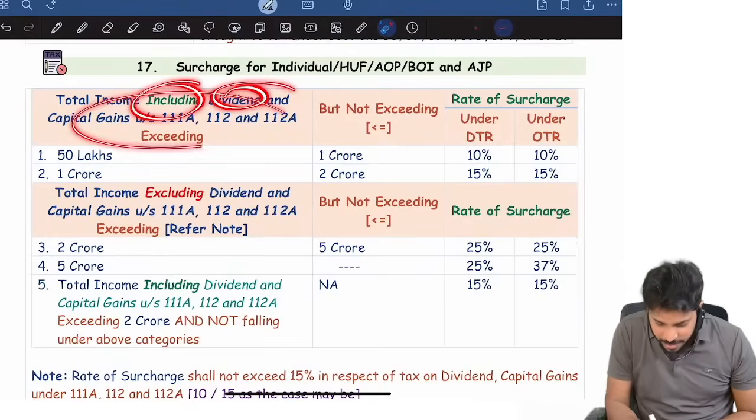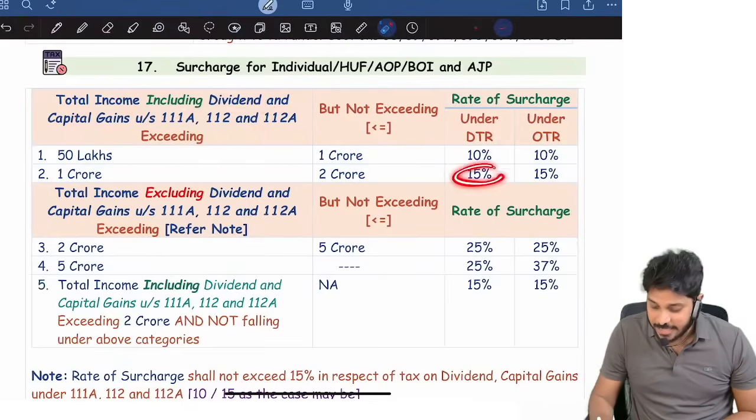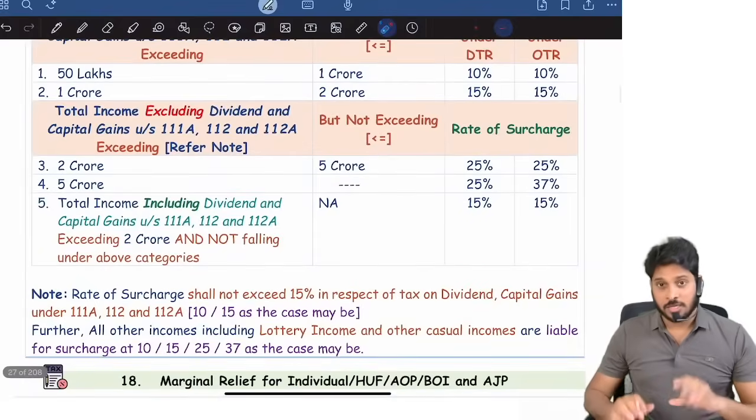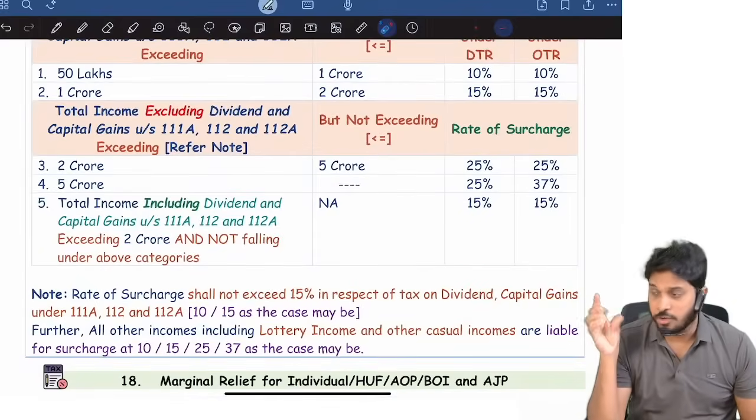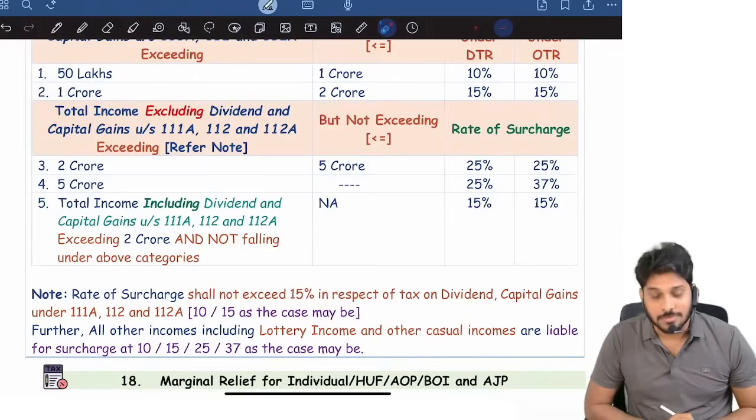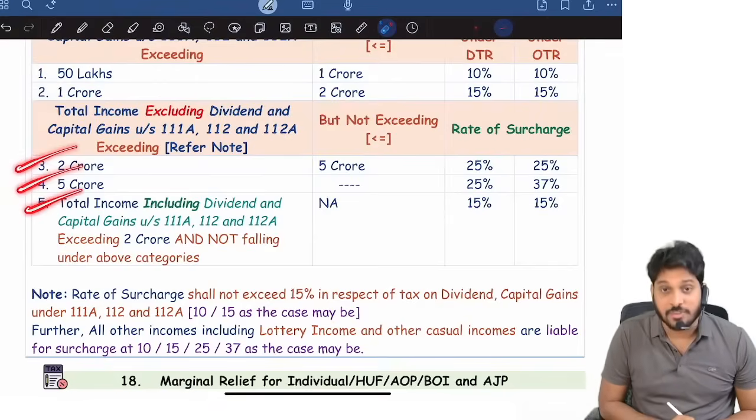Suppose if the total income is between 1 to 2 crore, including everything, then the surcharge rate is 15%. Sometimes suppose total income you computed is more than 2 crore. Then automatically these two options are closed. Immediately you will come to the third option, fourth option, fifth option.